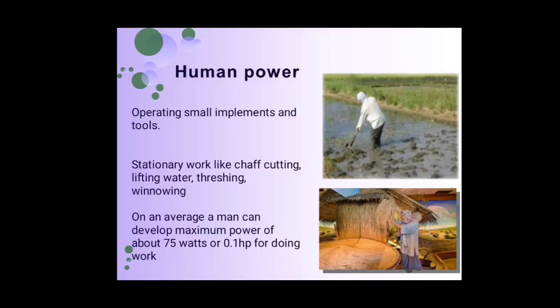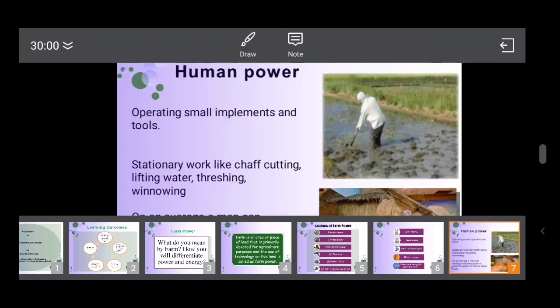The first power source, human power, is useful for all the small implements and tools, also for stationary work like chaff cutting, lifting water, threshing and winnowing. It is observed that one man can develop 75 watts power, or 0.1 HP, for doing work.